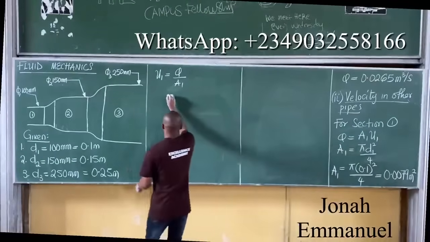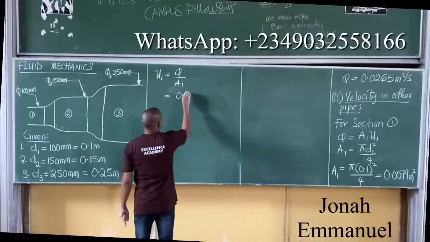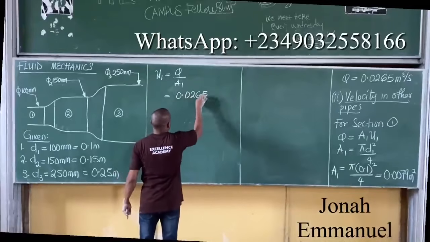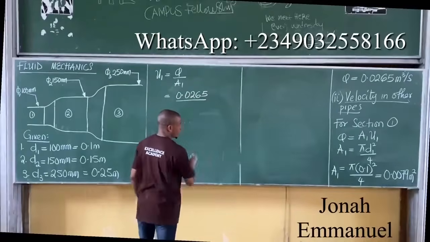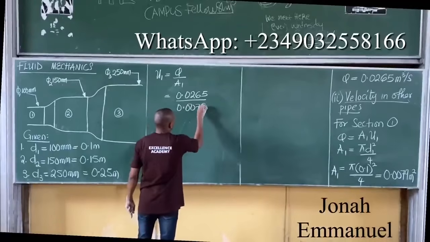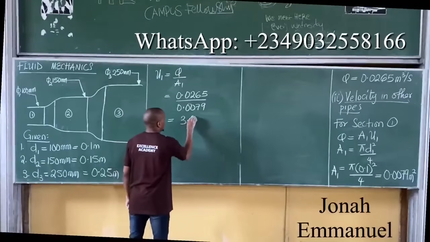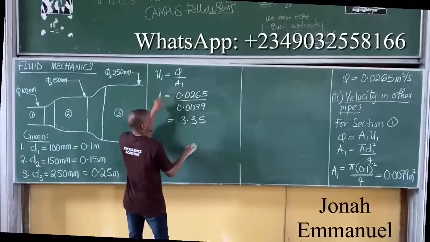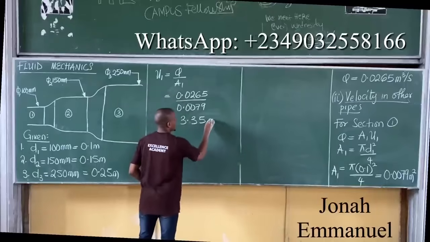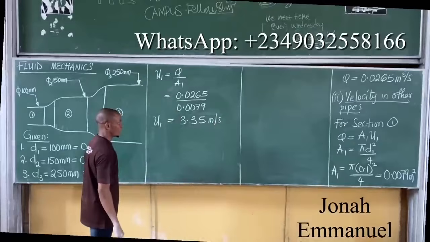Q is 0.0265 all over A1, which is 0.0079. Divide these two, what do you get? 3.35. The unit for velocity is meter per second. So here is velocity in pipe 1.